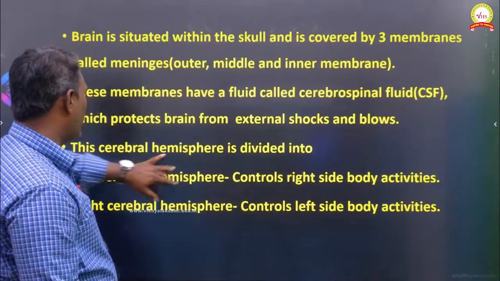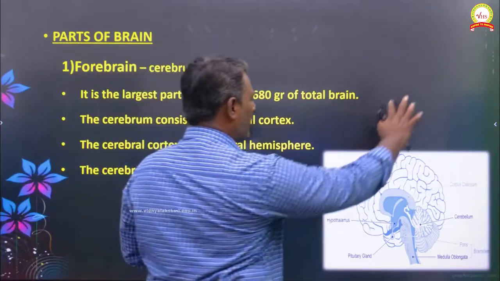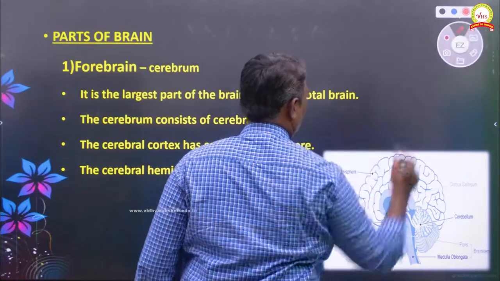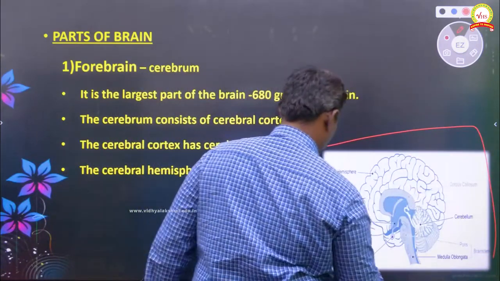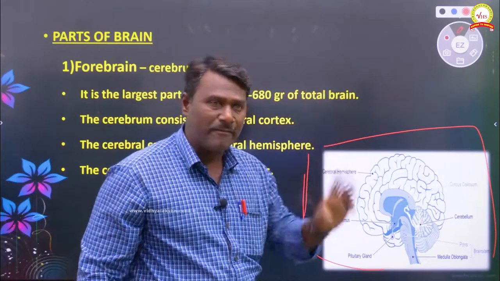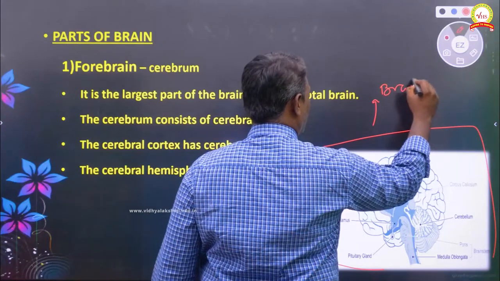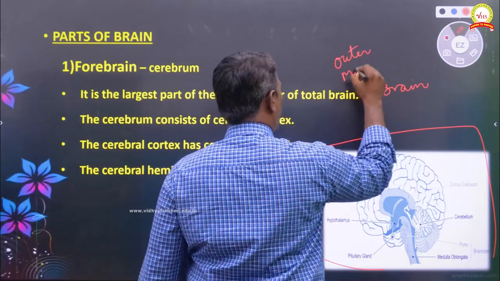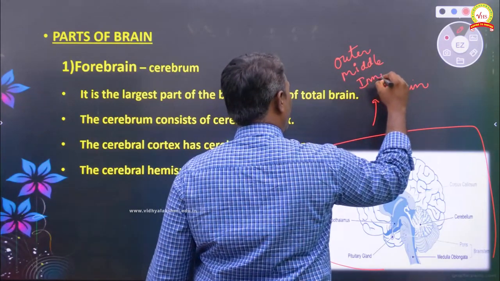Here you can see the diagram, the structure of the brain. Just now I told you about the three membranes of the brain. The brain is covered by three membranes: outer membrane, middle membrane and inner membrane.